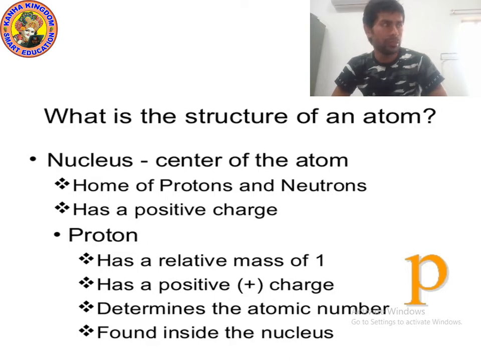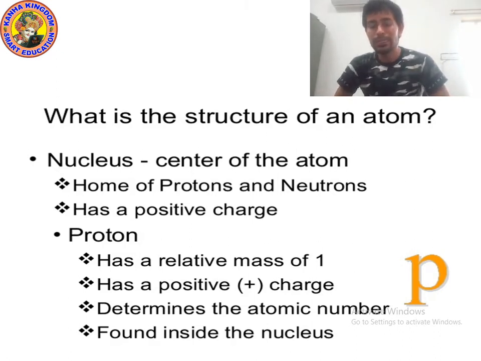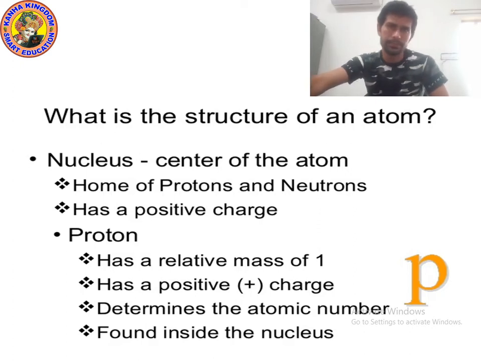And do you remember what is atomic number? The number of protons in an atom we call atomic number. And where is proton present? Protons are present in nucleus. And where is neutron present? Neutron is present in nucleus. Proton is also present in nucleus. Please write down. I am giving you 10 seconds.